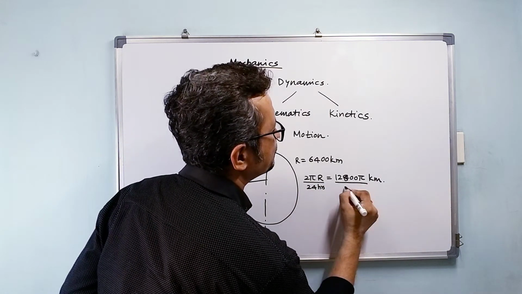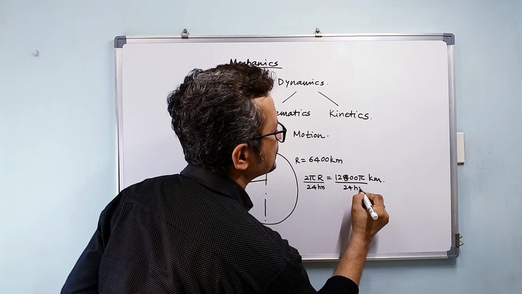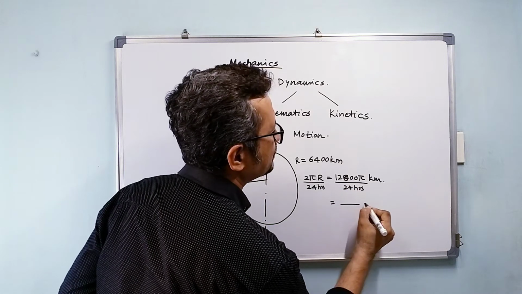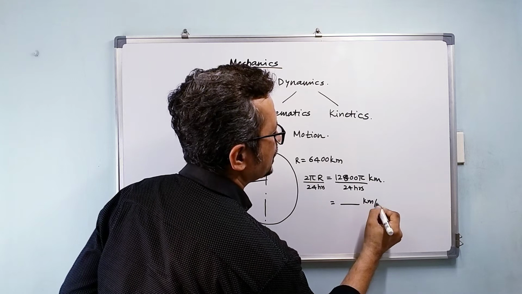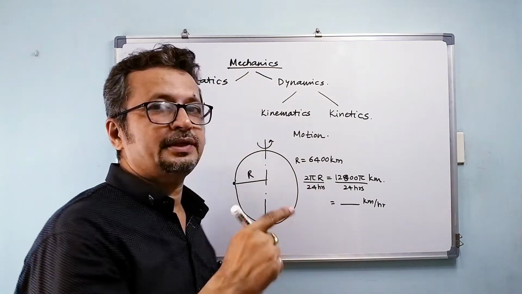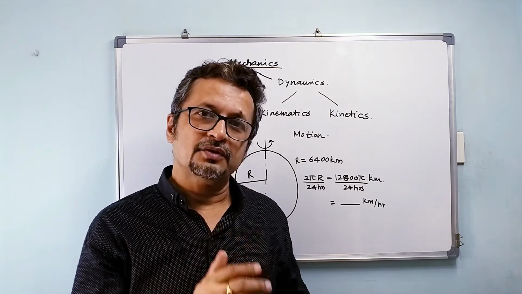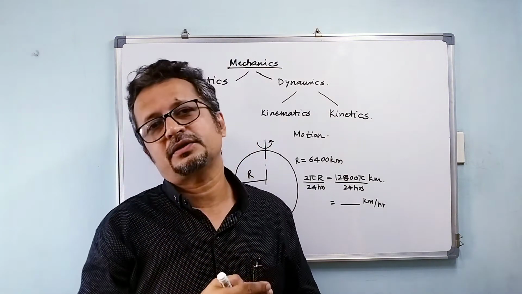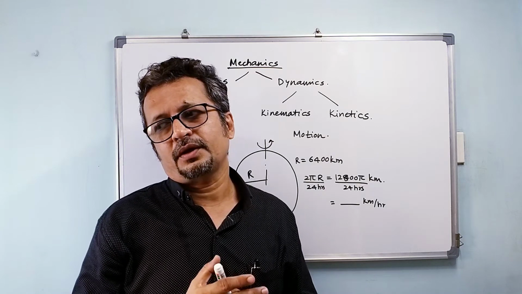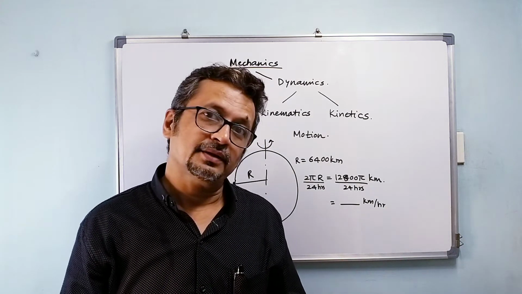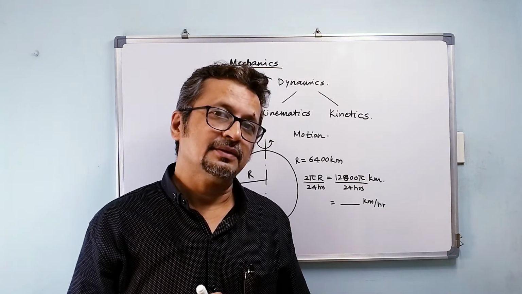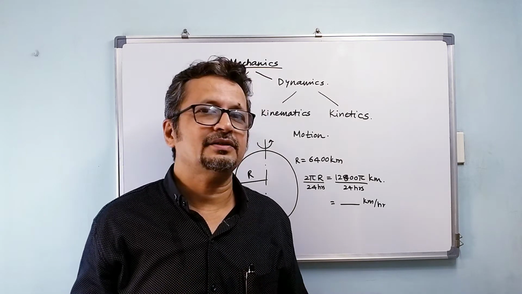So I divide this by 24 hours, I'll get some kilometers per hour, and that is the speed, correct? So if I observe this marker from some point outside the earth's field, then I would realize that this marker was really in motion.